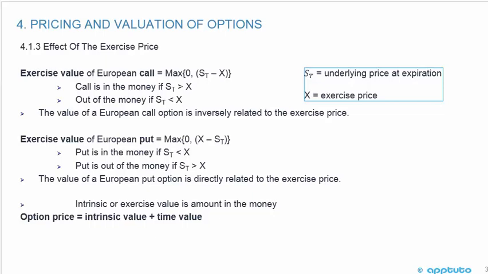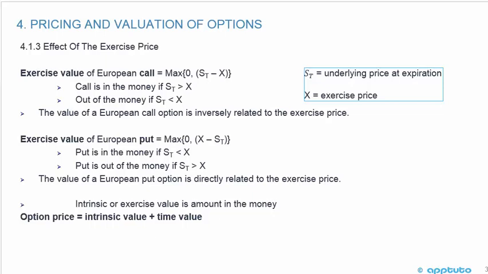So again, the effect of the exercise price: the exercise value of a European call option is the maximum of 0, or the underlying price at expiration minus the exercise price, because we want the underlying price at expiration to be above the exercise price. Buy low, sell high, all right? So the call is in the money if the price at expiration is above the exercise price, and it's out of the money if the underlying price at expiration is below the exercise price. So the value of a European call option is inversely related to the exercise price.